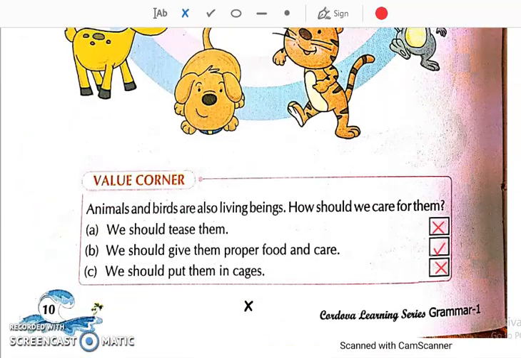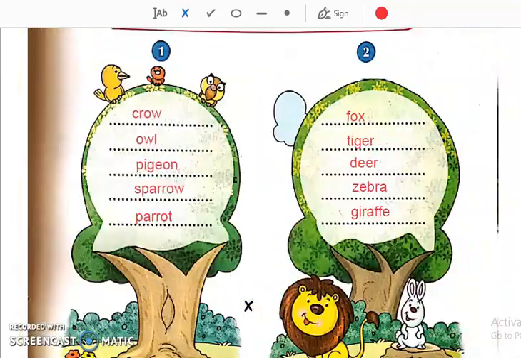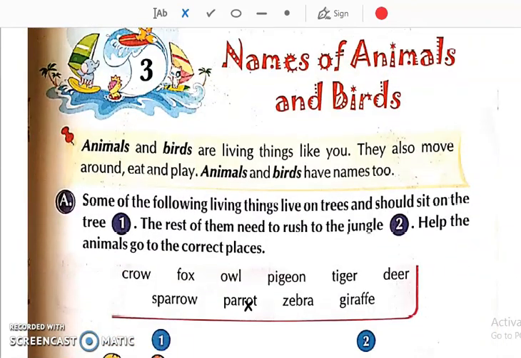Okay, so students, we have completed this chapter. Complete this in your English grammar textbook and then we will continue in the next class.